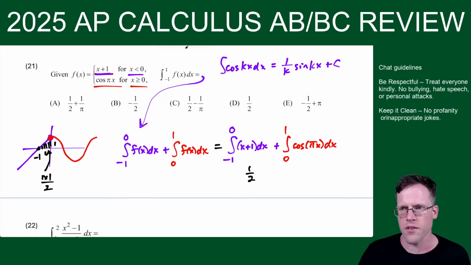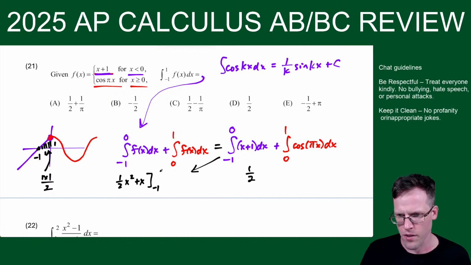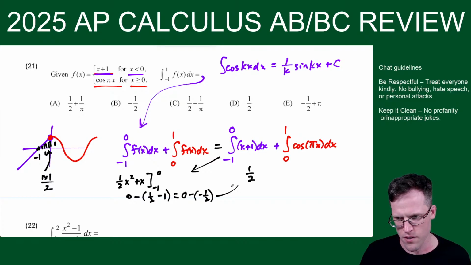If you're more confident using the fundamental theorem of calculus, you could also just go, all right, 1/2 x squared plus x. You just anti-derive this, and you evaluate it from negative 1 to 0 like this. And that's going to give you 0 minus 1/2 times negative 1 squared, which is just 1/2. And then we get minus 1. And that gives us 0 minus negative half, which gives us positive half.